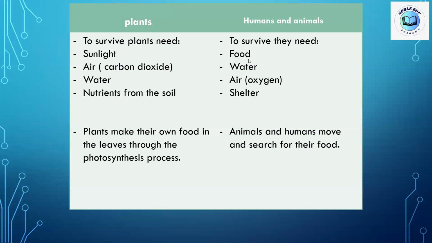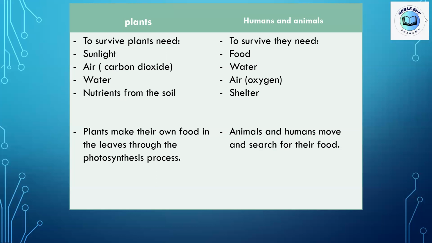Like our houses, like caves for animals, trees for birds, like rocks for lizards. This is called shelter. Okay, if you see the plants, you will see that plants don't need food. Does this mean that plants don't use food? No, plants use food, but the food the plants need, they make it themselves.